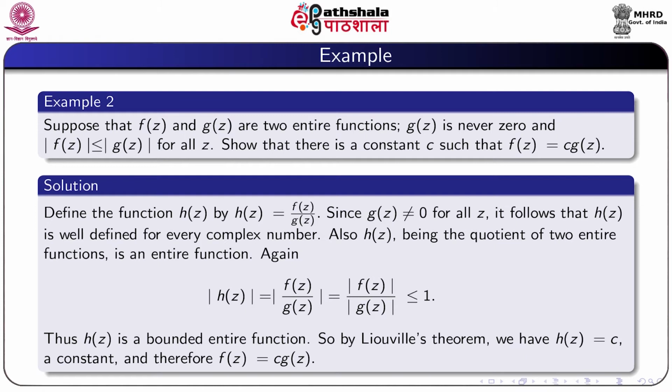Therefore, h(z) is a bounded entire function. So, by Liouville's theorem, we obtain h(z) = c, a constant, and therefore f(z) = c g(z).